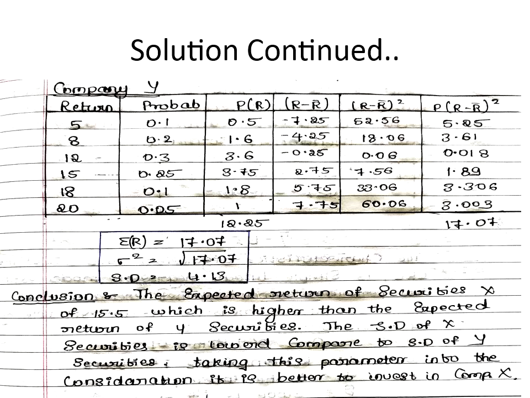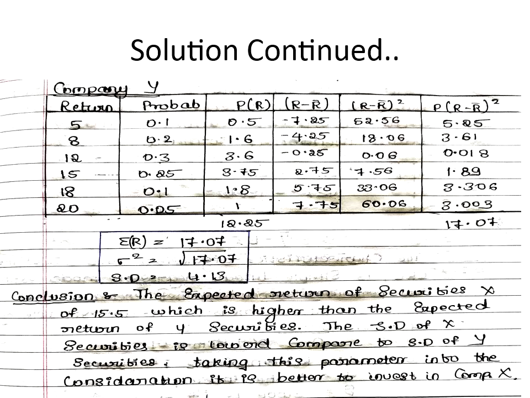So what I can conclude here, the expected return of security X is 15.5, which is higher than the expected return of security Y. That is why the standard deviation of X is lower compared to the standard deviation of Y. So taking this parameter into consideration, it is better to invest in company X.